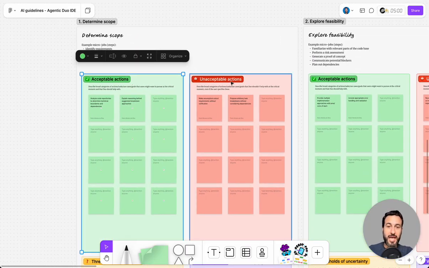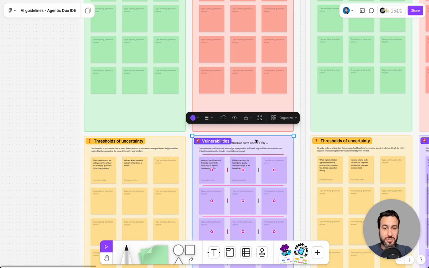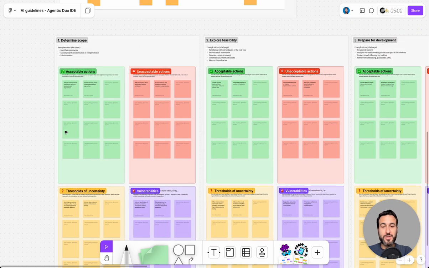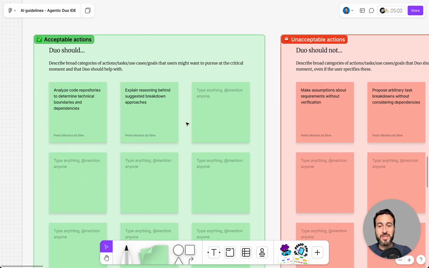Again, acceptable actions, unacceptable actions, the thresholds of uncertainty, and the vulnerabilities. My ask for you is to contribute at least 1 thought to each of these, if you can. It's okay if it's repeated or duplicate with other things that people have already contributed, no problem. You can write everything that you want in just one sticky. It will have your name below if you want.